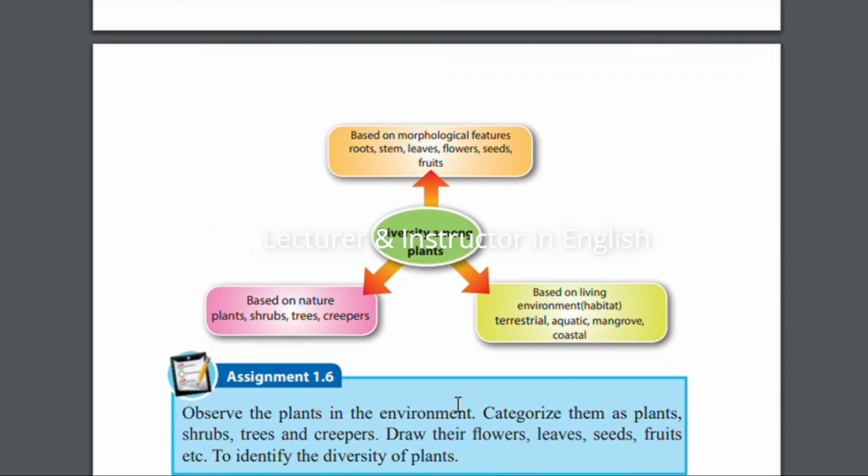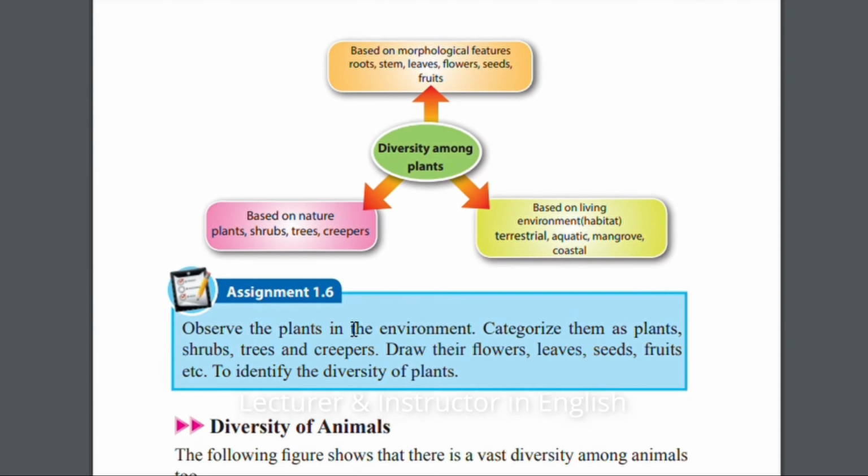Now here, diversity among plants based on morphological features: roots, stem, leaves, flowers, seeds, fruits. These are the physical features of a plant. Based on living environment, which we call habitat: terrestrial, aquatic, mangrove, coastal. Based on nature: plants, shrubs, trees, creepers. So now you can see there is a diversity. In each and every plant we can see a diversity among the plants.